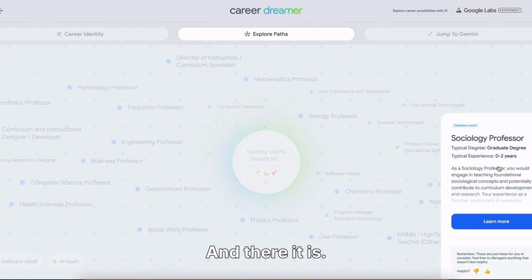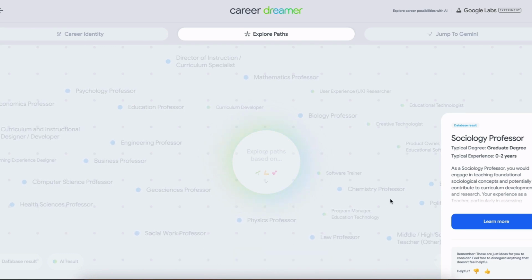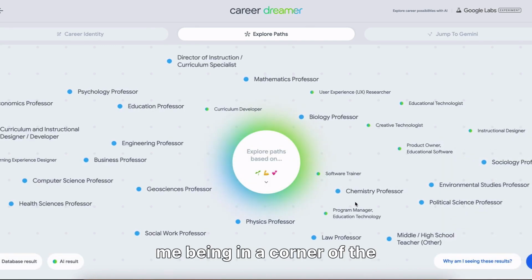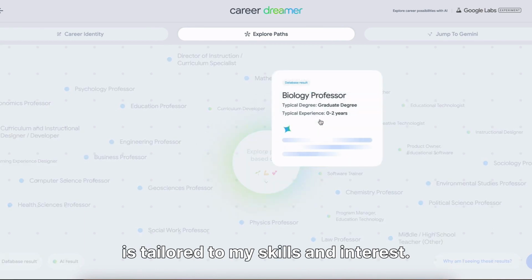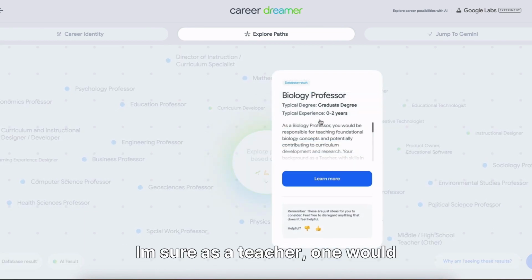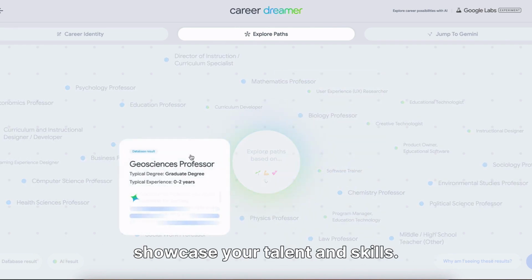And there it is. Look at this web. It's not a list, it's a map of connections. Why I love this screen is that me being in a corner of the world can know all the roles which are tailored to my skills and interests. I'm sure as a teacher, one would be so excited to see this world of possibilities which you could leverage to showcase your talent and skills.